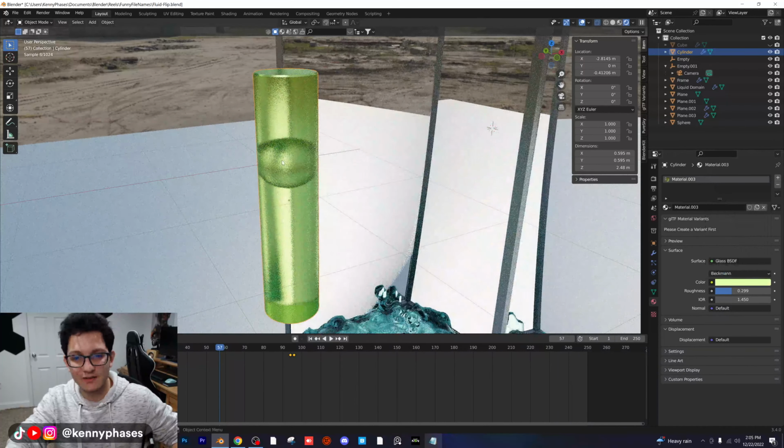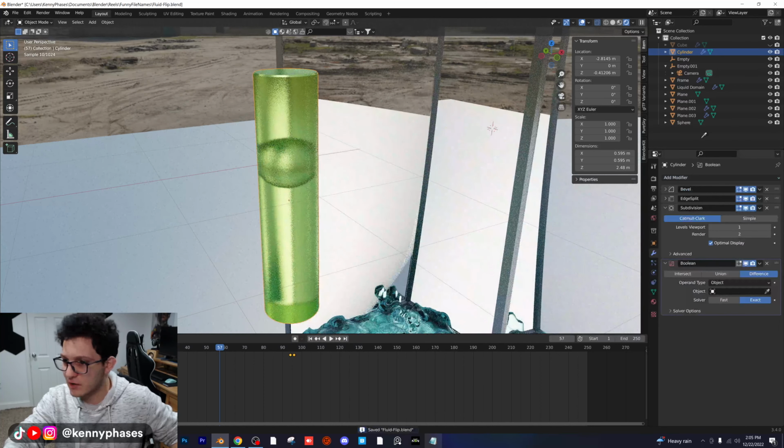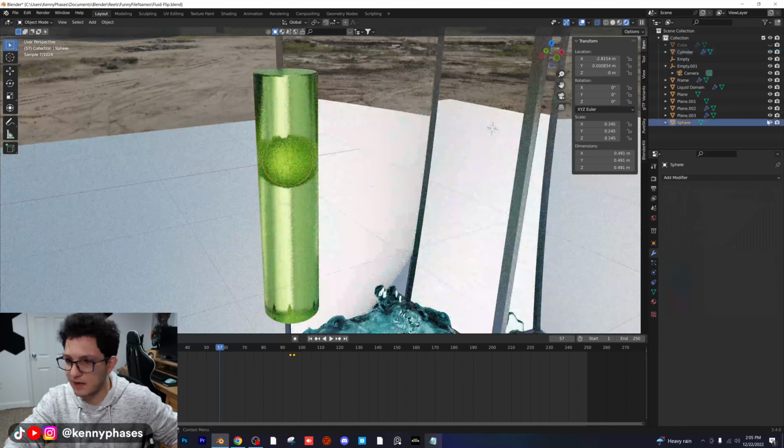But you know what I just realized, guys? We can actually create a Boolean object. Let's see if this works. I don't know if it will, because we have a lot of modifiers on this already. Let me drop this down to 1, and let me add in a Boolean modifier. Let's click on our sphere, and then let me hide our sphere. That actually worked really well.